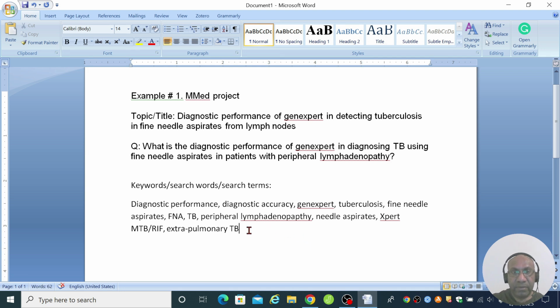Okay. So let me see, how many search words do I have? 1, 2, 3, 4, 5, 6, 7, 8, 9, 10, 11, 12, 13.